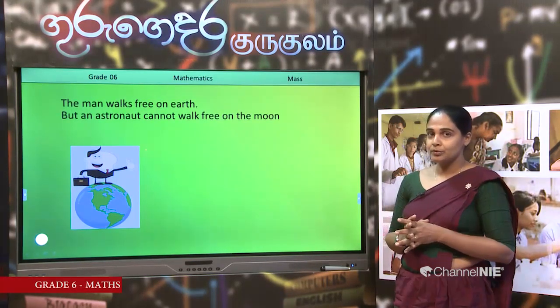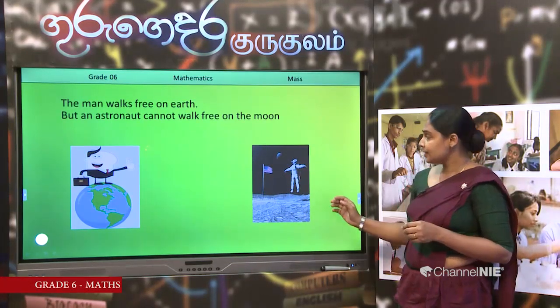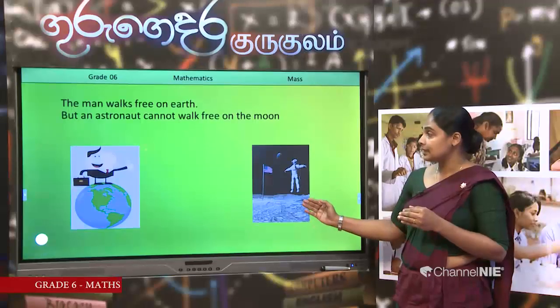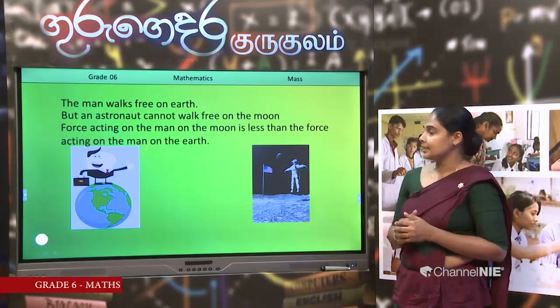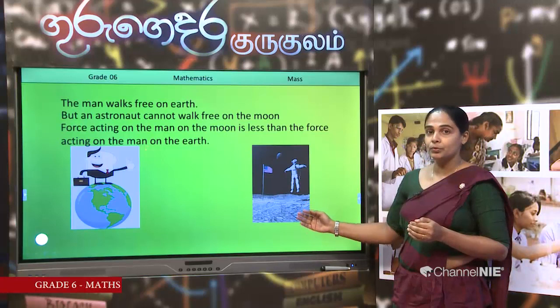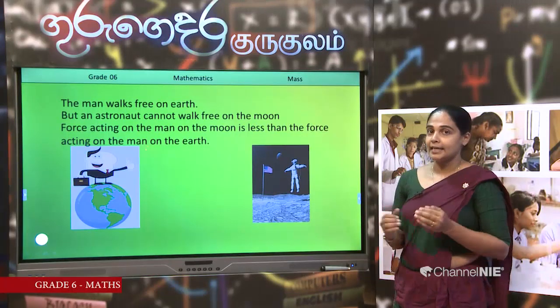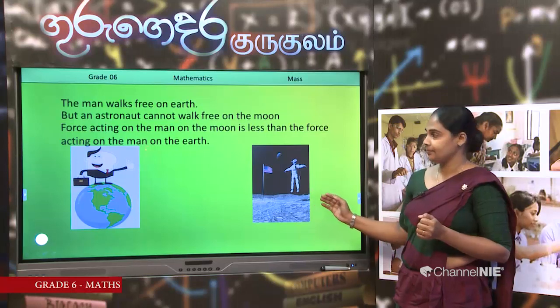Now, let us go to the moon. Look, there is an image. There is an astronaut. He is floating there. Why? The force acting on the astronaut towards the center of the moon is less than the force acting on the man on the earth. Or we can say the attraction towards the center of the moon is less than the attraction towards the earth. That is the reason he can't stay on the moon without floating.